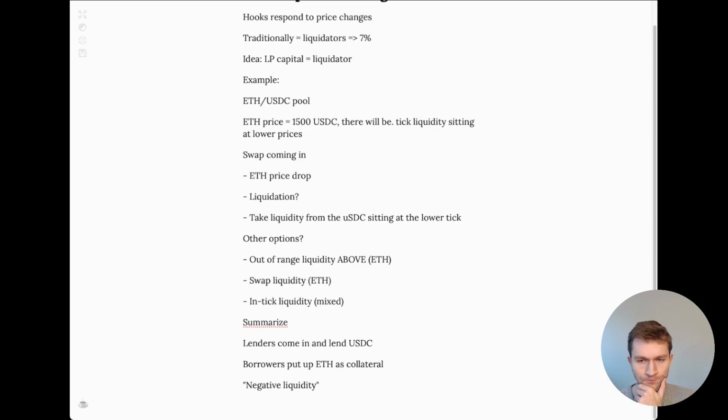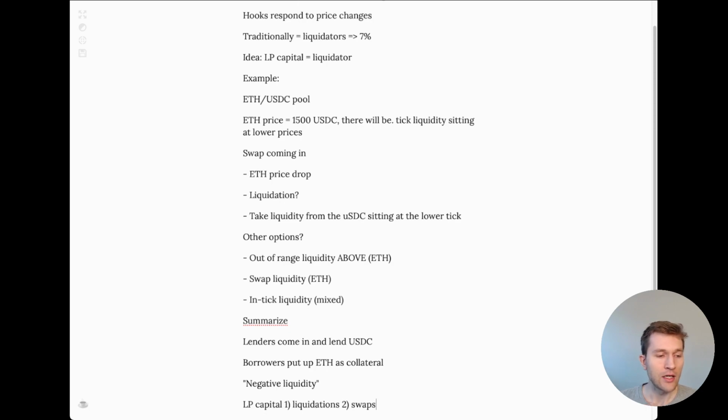By choosing a tick, borrowers can select their own collateral ratio and liquidation threshold, right? So they can basically pick the price at which they can be liquidated. And so when a swap comes in, LP capital is first used for liquidations and then used for swaps, right? LP capital first for liquidations, and then swaps.